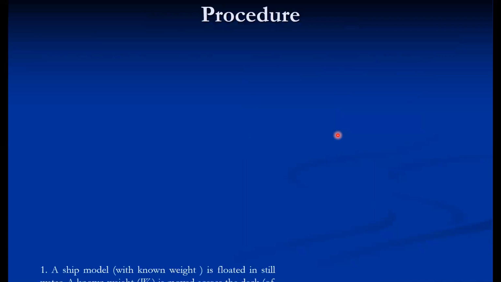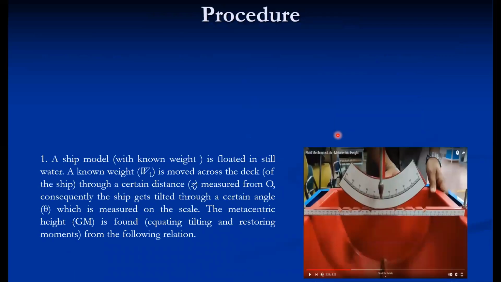So this is the procedure of the experiment. Now this is a ship model with known weight, floated in still water. The water tank, a blue water tank, is used in this case. A known weight W1, that is the jockey, which we already saw in previous slides, is moved across a deck. So this is a deck, and the slots are provided for the position of the jockey.